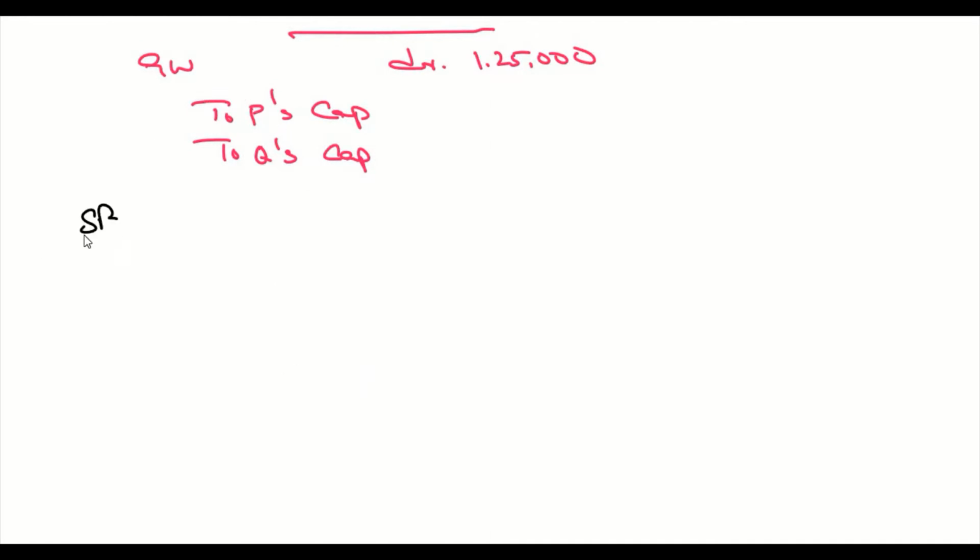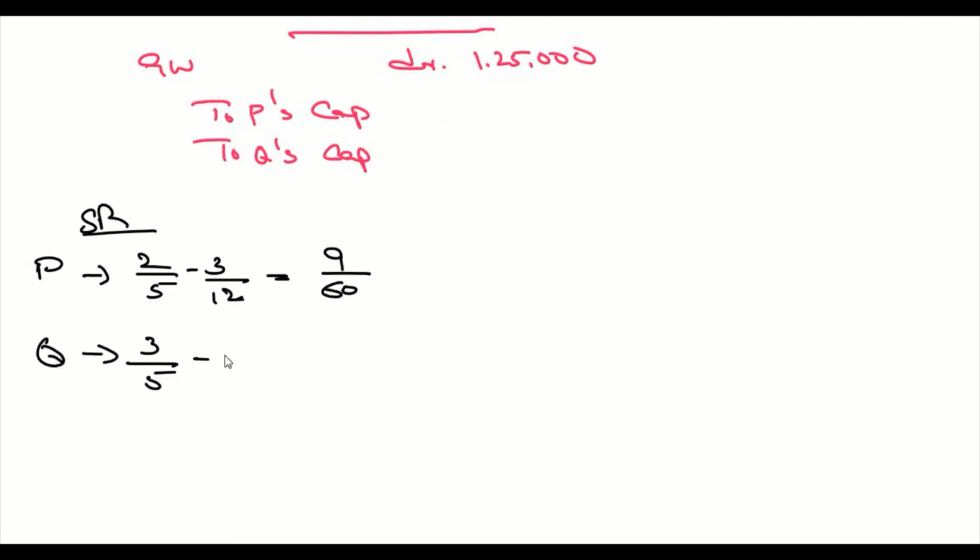Sacrificing ratio for P is his original share, which is 2 by 5, minus his new share, which is 3 by 12. That will give 9 by 60. For Q, his original share, which is 3 by 5, minus 4 by 12, that will give 16 by 60.